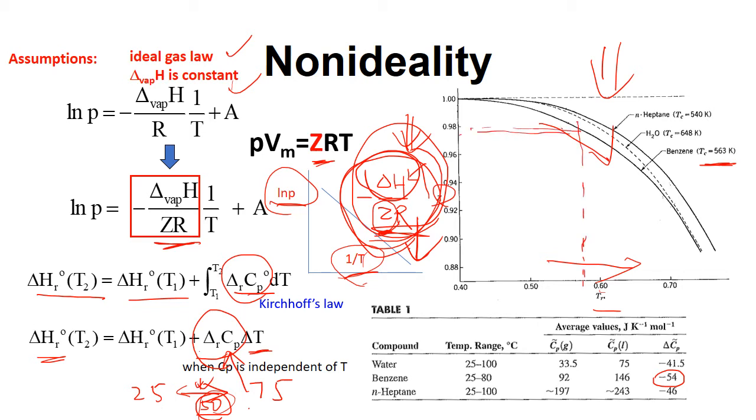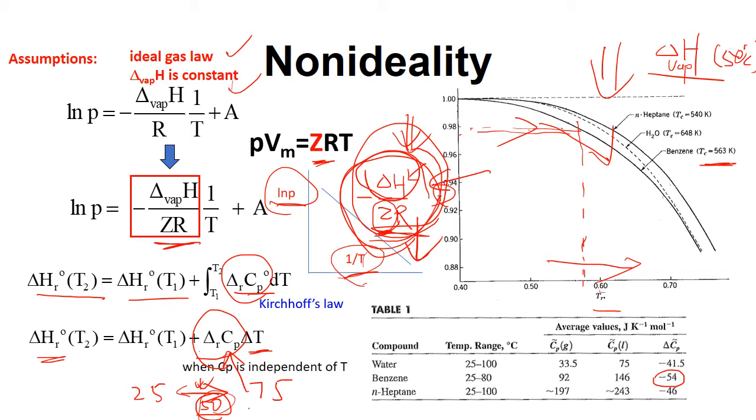Using this Z factor and the slope, we calculate delta H, the vaporization enthalpy. But remember, this is the midpoint vaporization enthalpy. In this example, it should be the delta H at 50 Celsius.